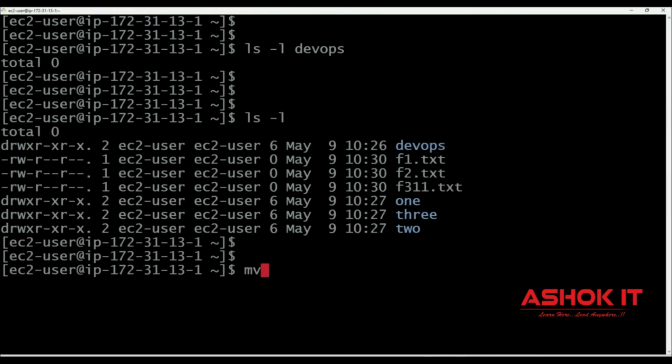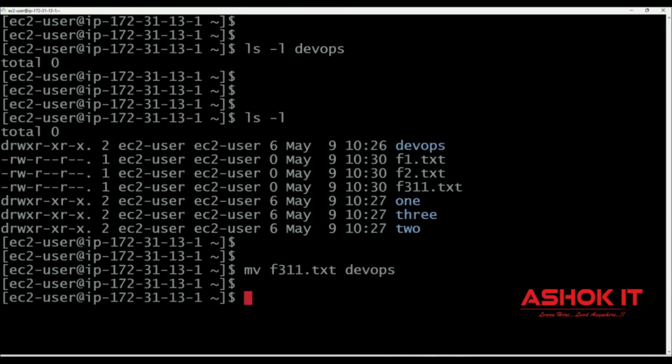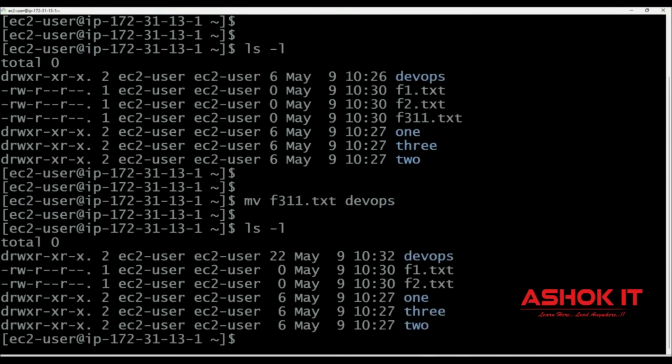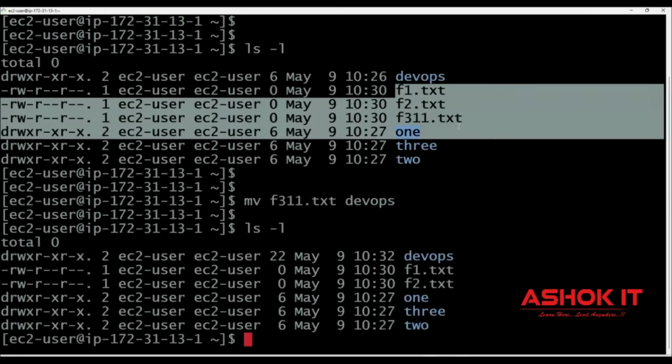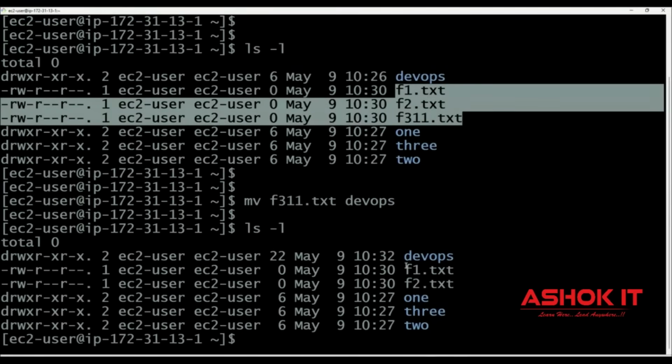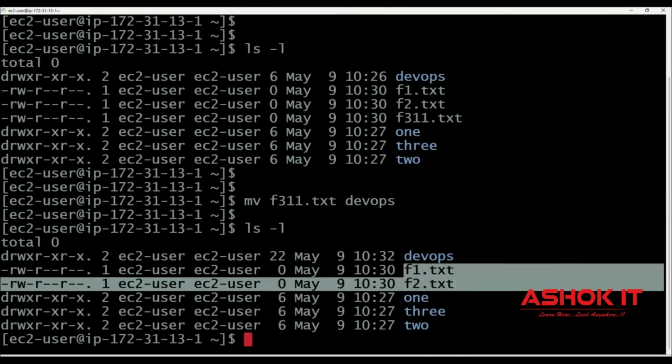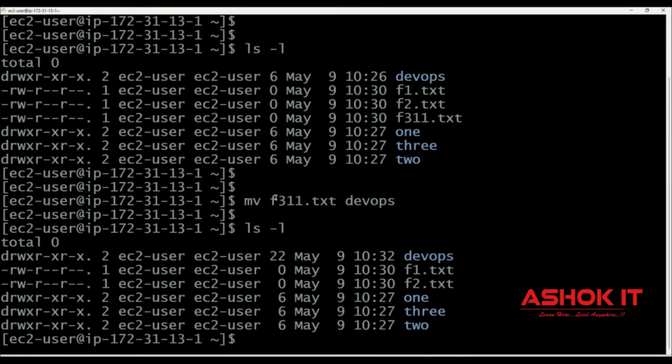For that we can use mv space, the file name, that is f311.txt, and the DevOps directory. That's it. Now execute ls -l. Earlier we had 3 files in the present working directory, now we have only 2 files. That means this f311.txt file is moved to the DevOps directory.